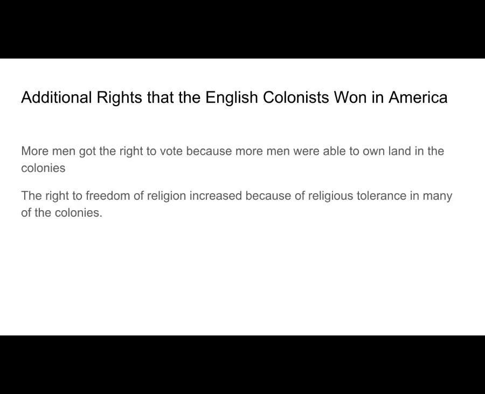In those colonies, people could belong to any religious group they chose. Many people were attracted to America because of the religious freedom the colonies offered. The right of religious freedom is one of the 5 freedoms guaranteed in the First Amendment.